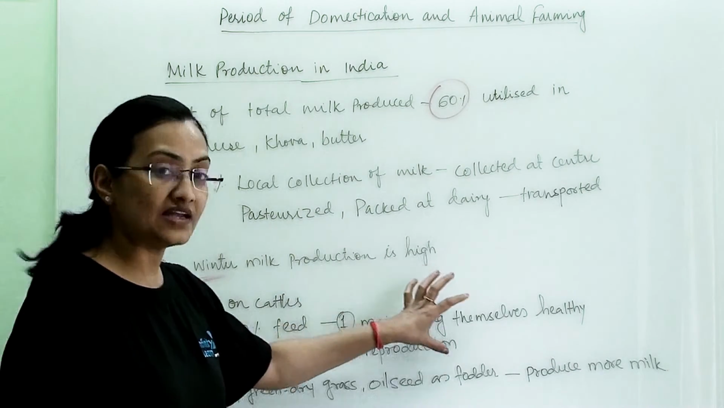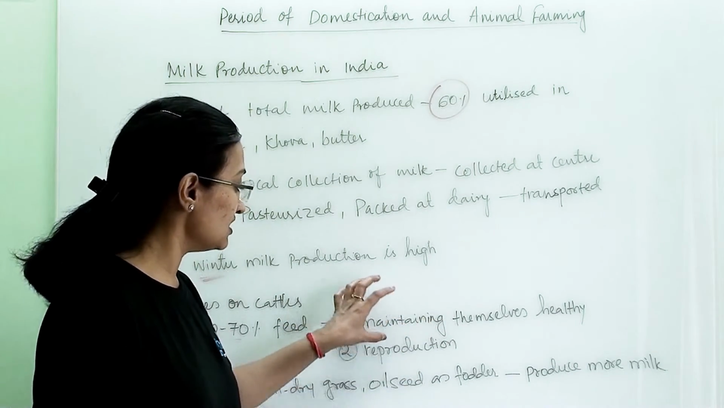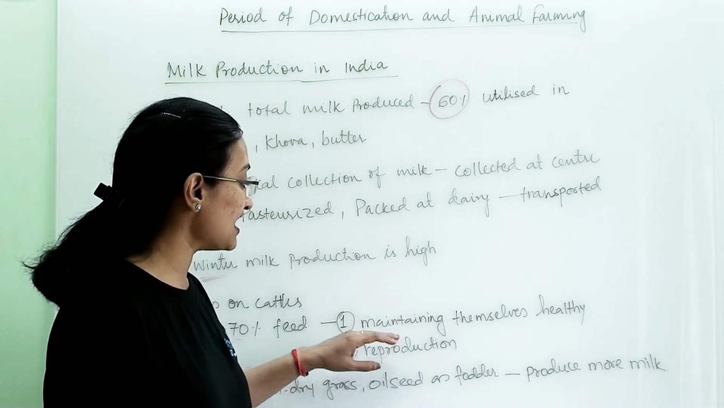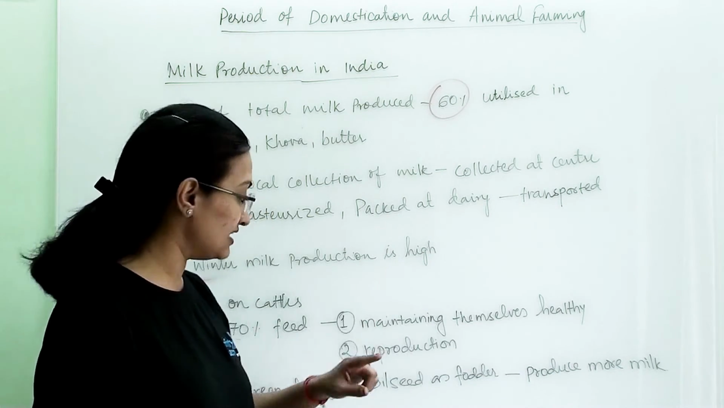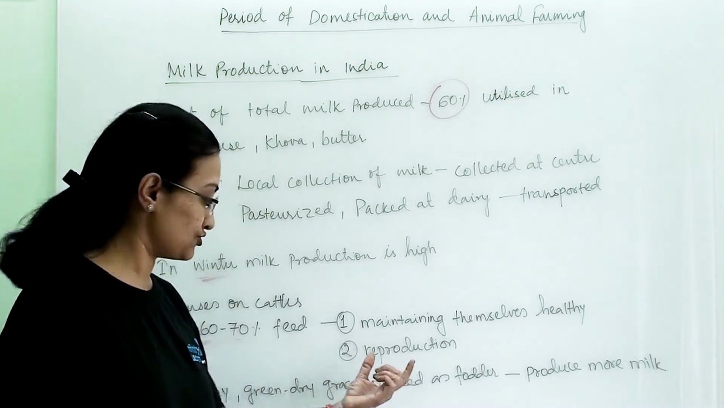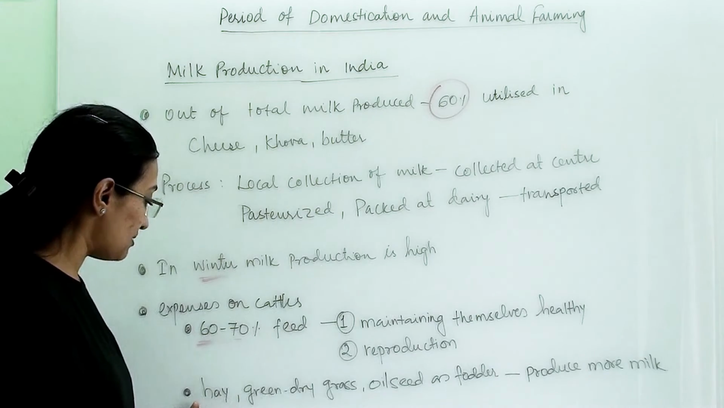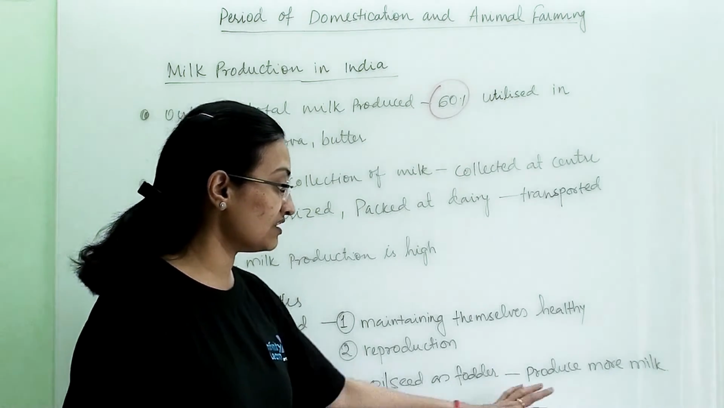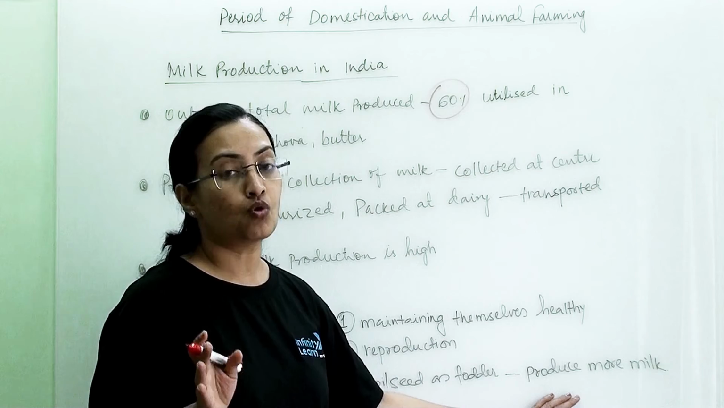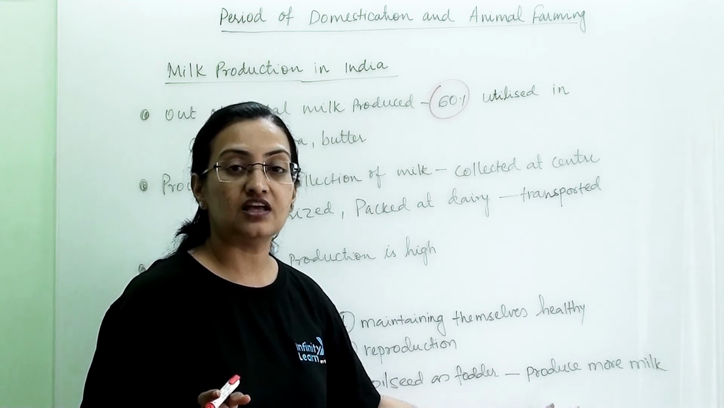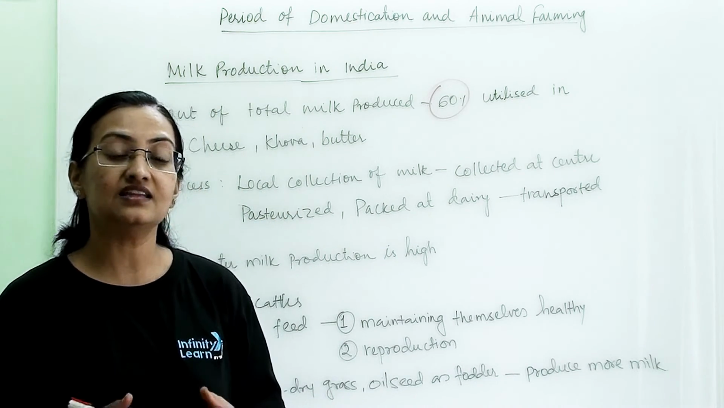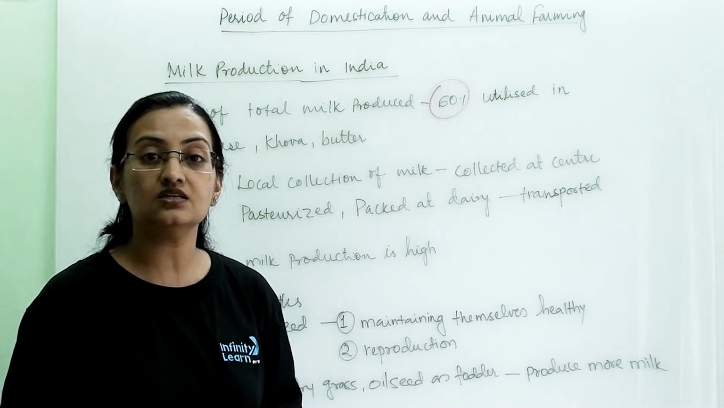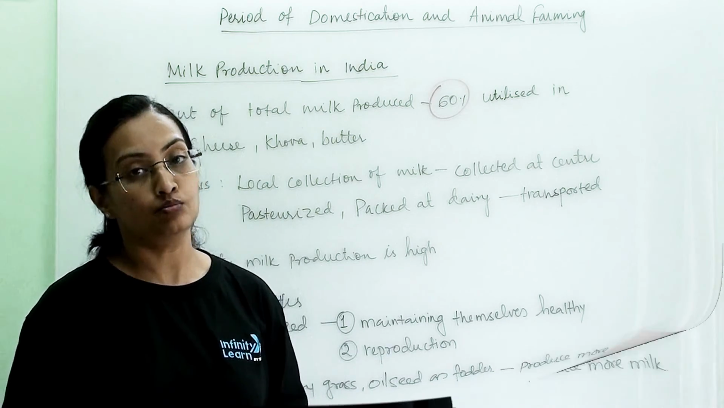Now where do they utilize this energy? They utilize this energy in maintaining themselves healthy and for reproduction. If we give them hay, green and dry grass, oilseed as fodder, then they will produce more milk. So if we give them healthy food, then they will produce more milk. In turn, it will help us to earn more.